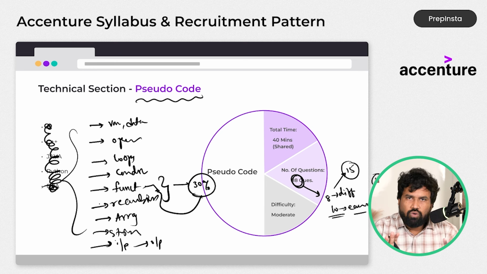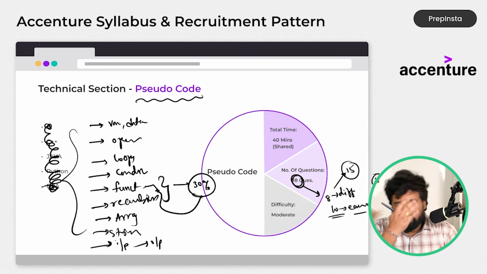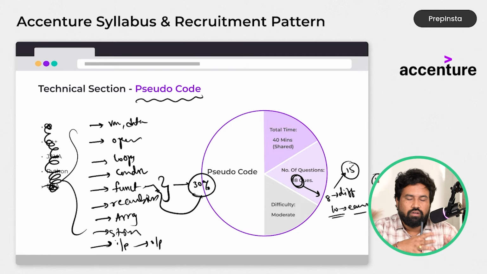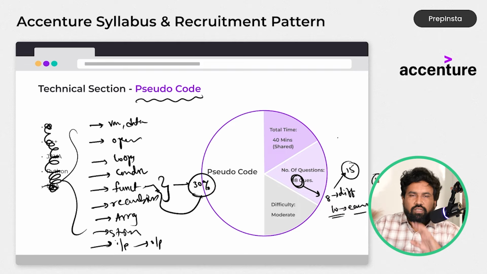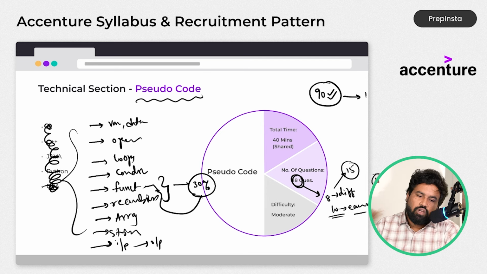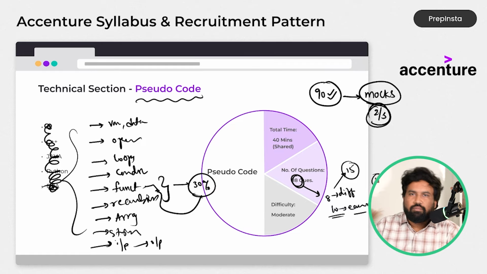Okay, here you don't have to worry about syntax errors and all. You only need to worry about input and output: how the input is entered into the pseudocode and what the output will be, which you need to predict. Okay, so this is how you need to prepare the sections and the syllabus and how much time you need to spend. I have given you a clear-cut idea. So overall you have to manage 90 minutes on your own, and in order to make this happen you have to attempt at least 2 to 3 mock examinations before your real examination.